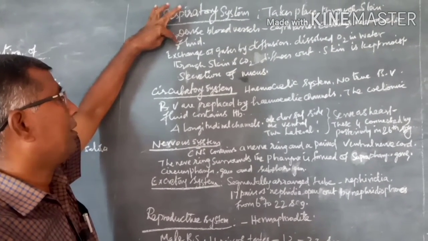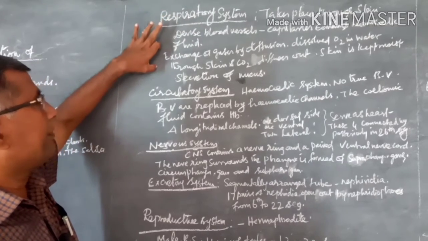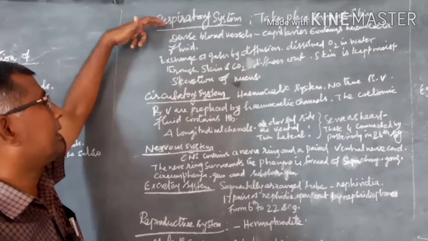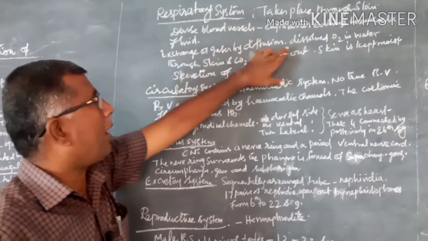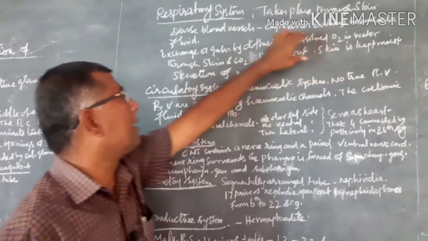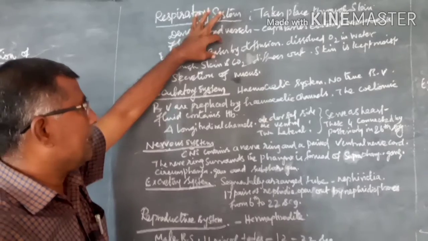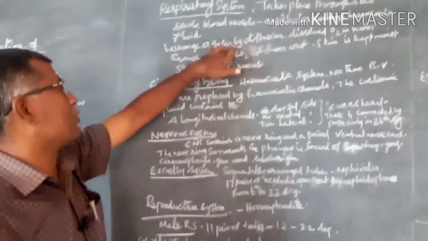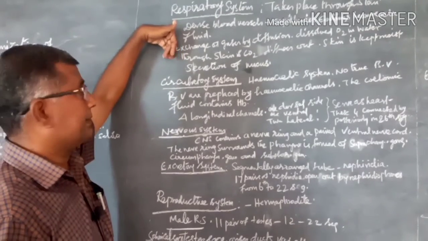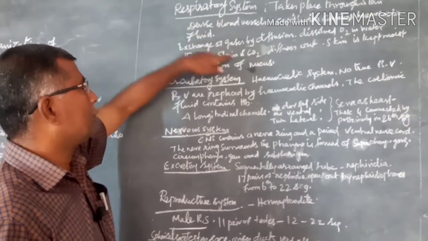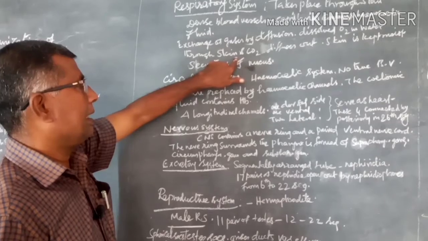Understand? The exchange of gases, that is oxygen and carbon dioxide, takes place here. Oxygen dissolved in water is taken in by the skin by means of diffusion. At the same time, carbon dioxide is given out through the skin. Understand?